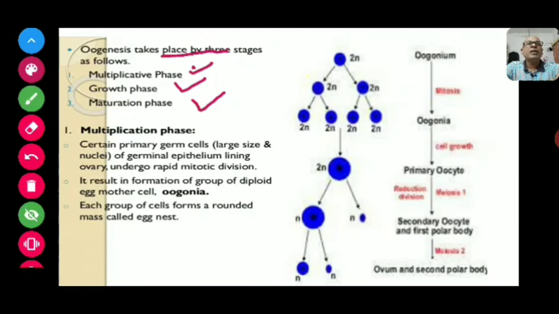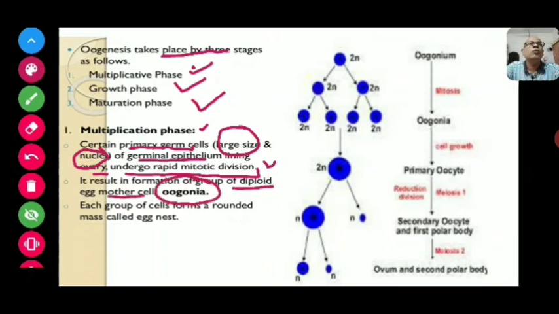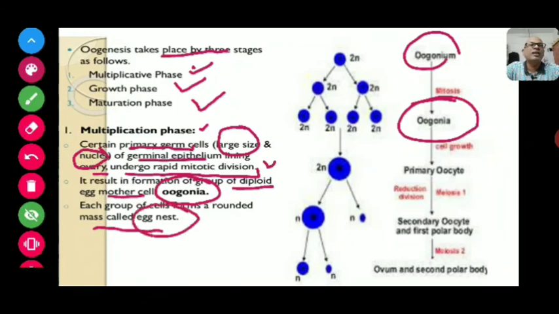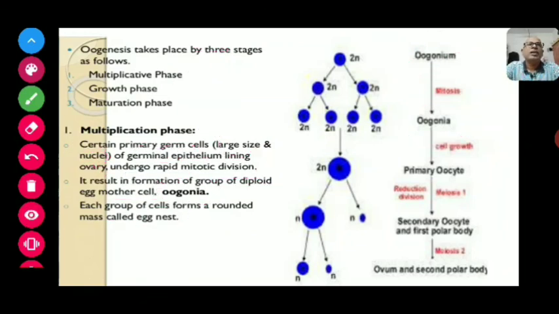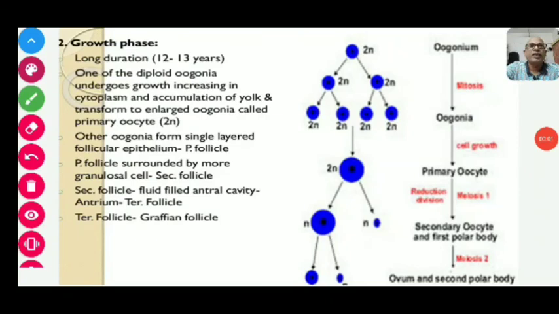As you know, the multiplication phase is the phase in which certain primary germ cells, that is, large cells with a large nucleus in the germinal epithelium lining the ovary, undergo rapid mitotic division. It results in the formation of a group of diploid egg mother cells, that is the oogonia, what I have told you. This is the flow chart of oogenesis, and each group of cells forms a round mass called an egg nest or egg cell.